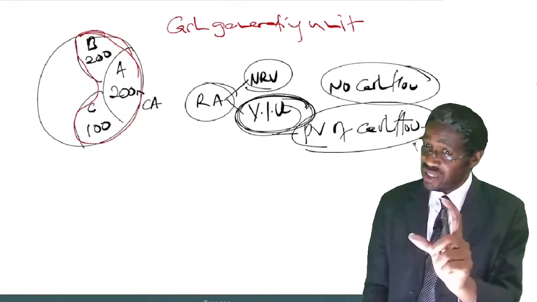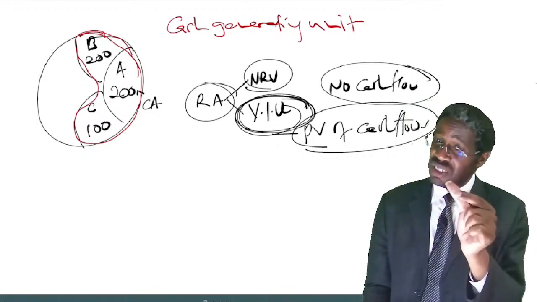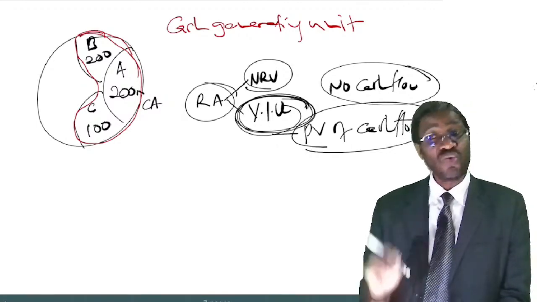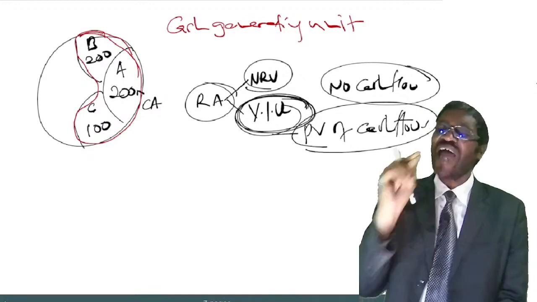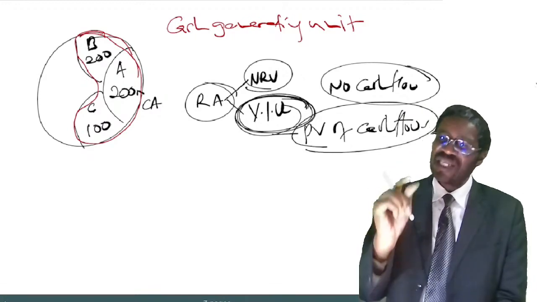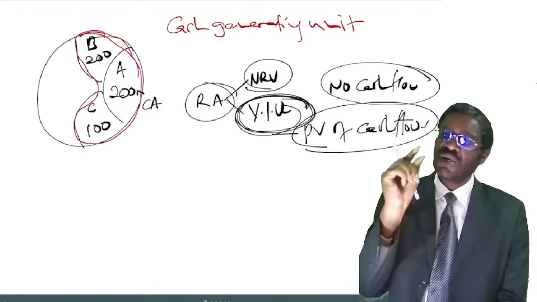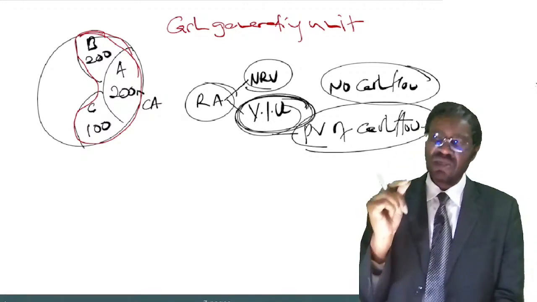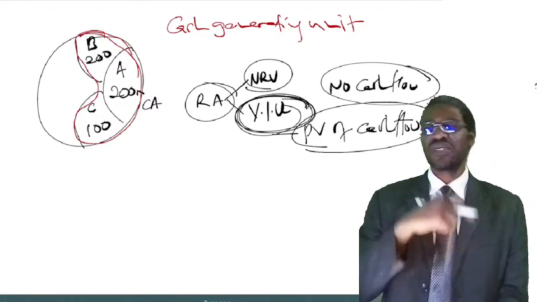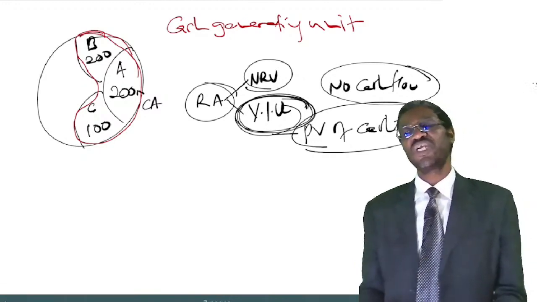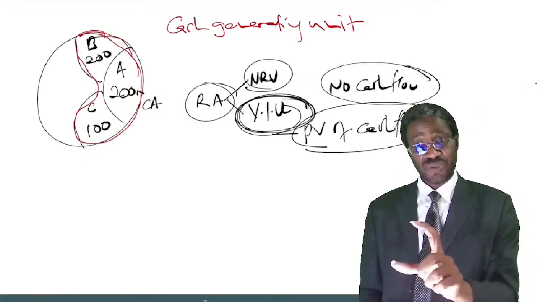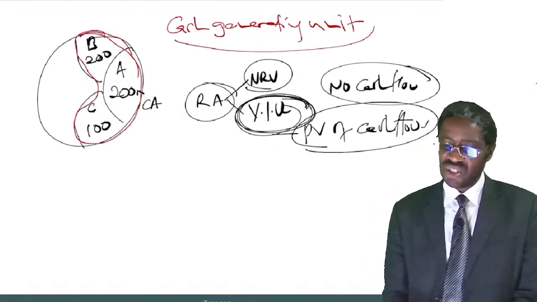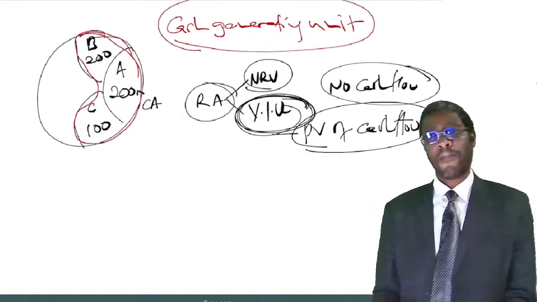I am not saying put asset A together with all the other assets of the company. No. You are required to identify the smallest group of identifiable assets which, as a group, can generate its own independent cash flows. That group of assets is what we call a cash generating unit.